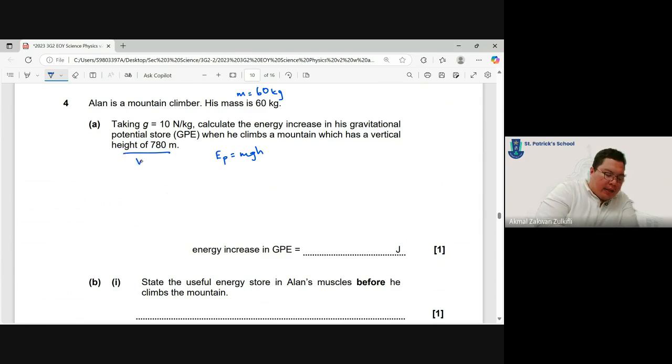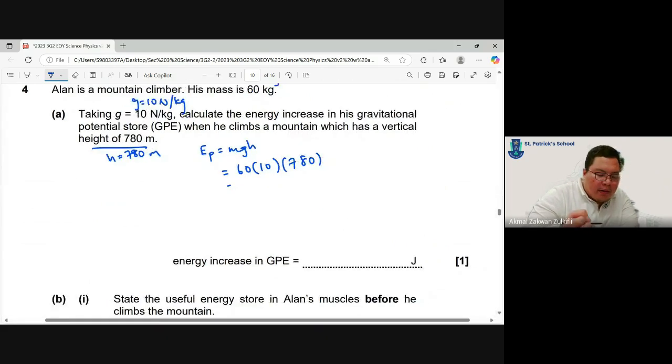Vertical height h equals 780 meters. So his m is 60, g is 10, h is 780. If they never tell you what g is, you always take g as 10. Okay? So you will get your answer.